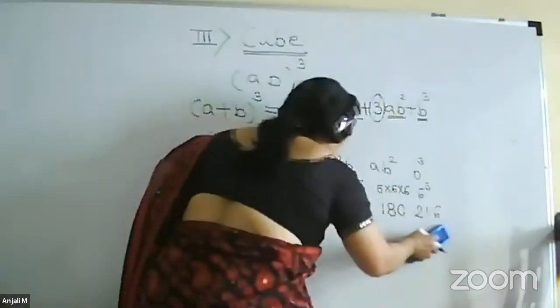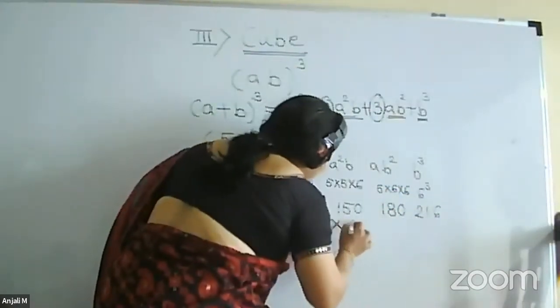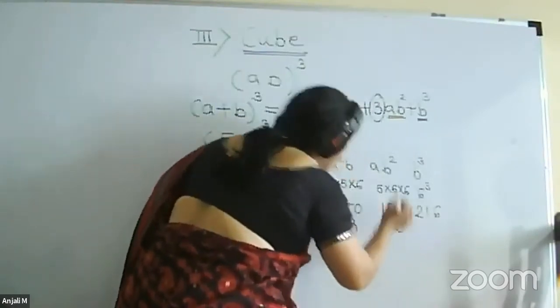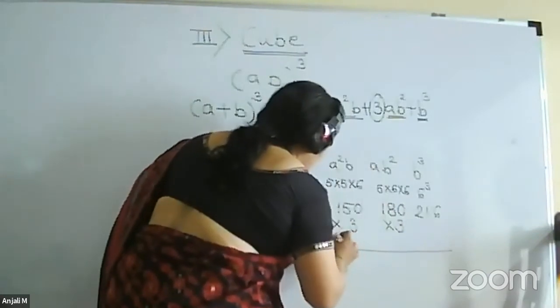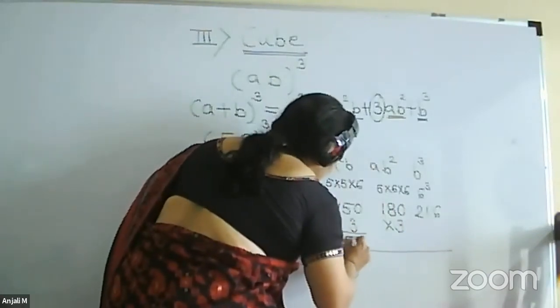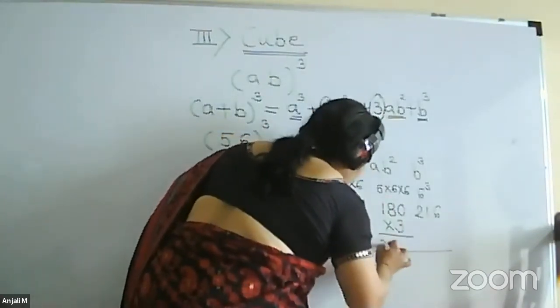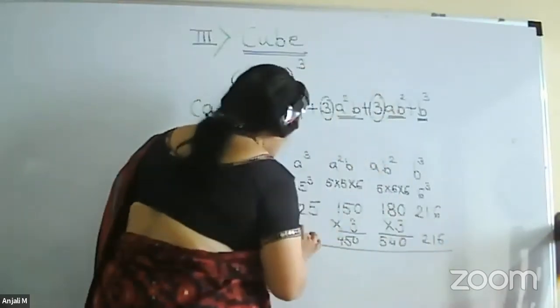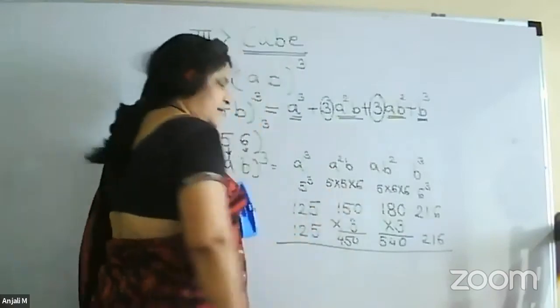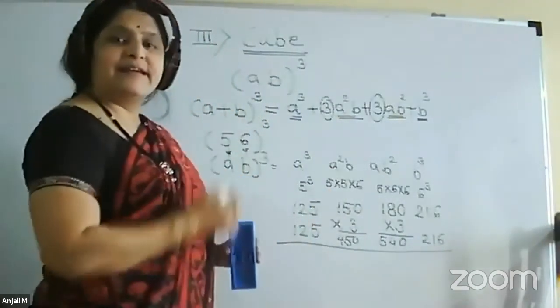Now, what is the step that we have not done? Multiply the middle ones by 3. Don't forget this step. Then it will be 450. This will be 540. And this will be 216. And this will be 125. Now just try to write down the number.